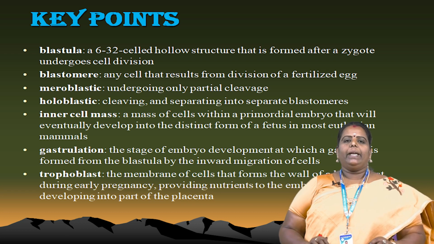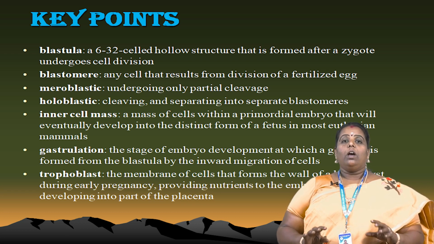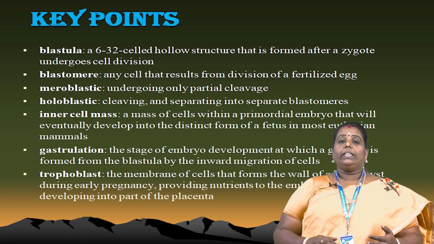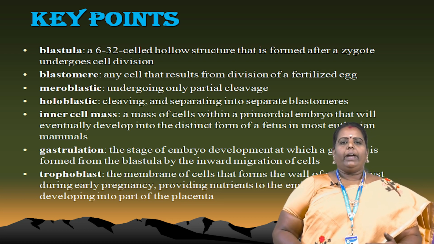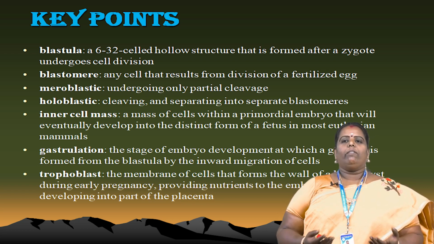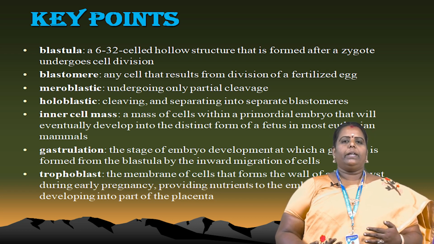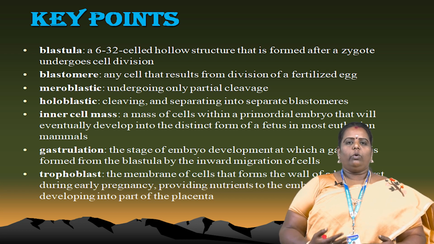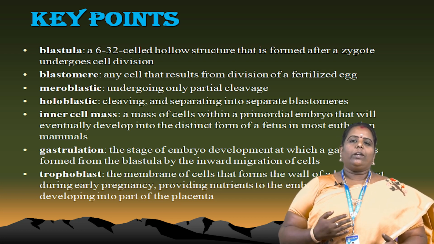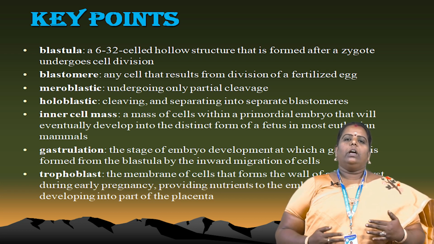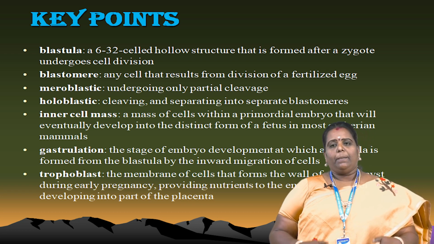Trophoblast is the layer of cells that forms the blastocyst during early pregnancy, providing nutrients to the embryo and developing into part of the placenta. The formation of the placenta is very important, because our nutrients also go through the placenta. The trophoblast cells give nutrients to the embryo.